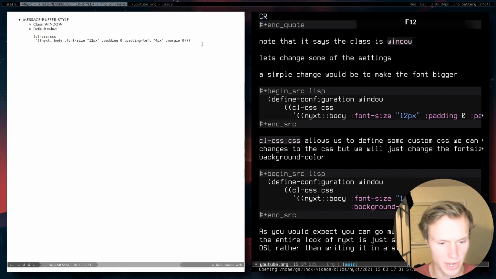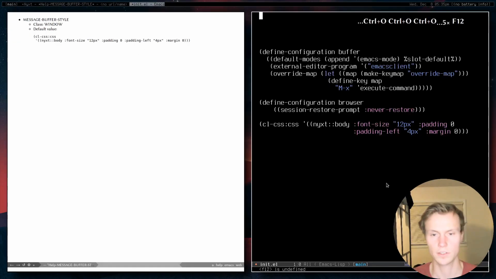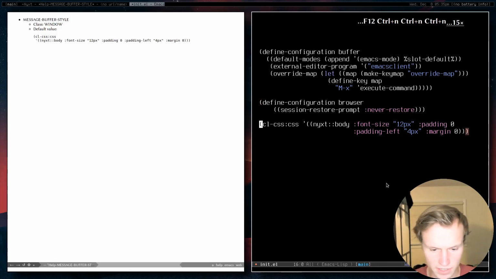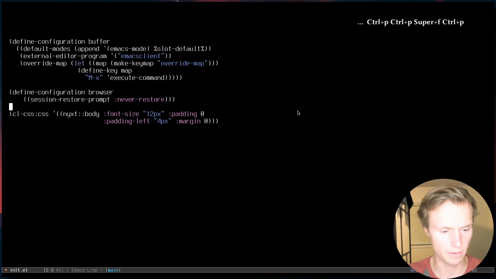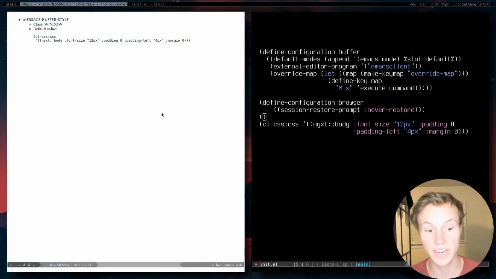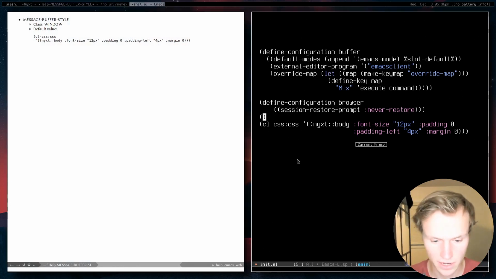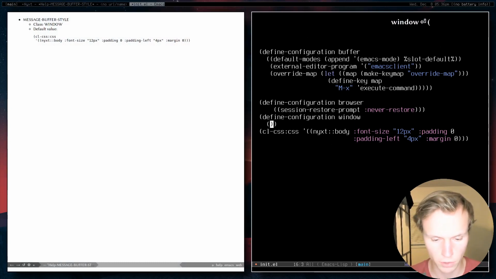Now, if we went ahead and copied this text, we can see that this is the text that we copied from here. We can actually play around with this. Taking a look at this, what we're setting is the message buffer style. So what we want to do is define configuration for the class of window, and then we want to put all of this in parentheses.